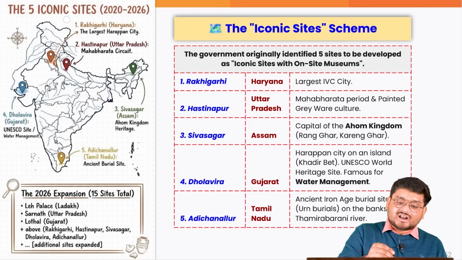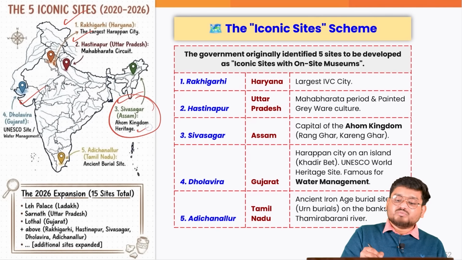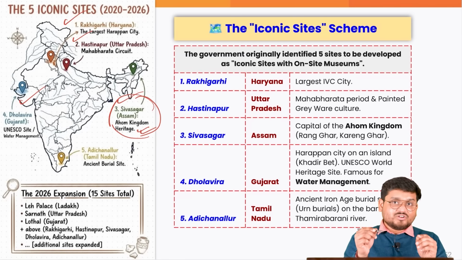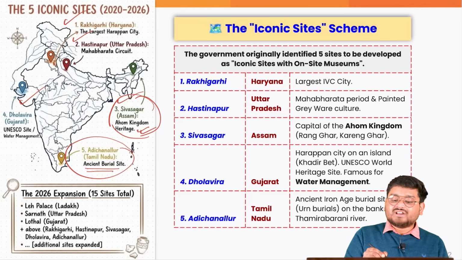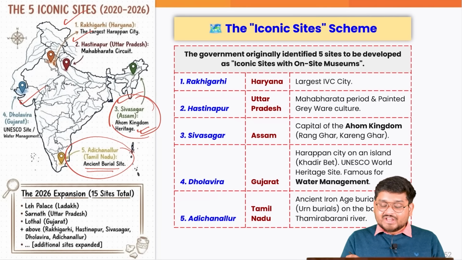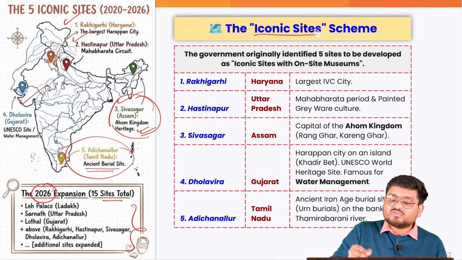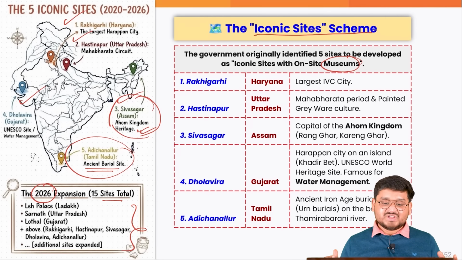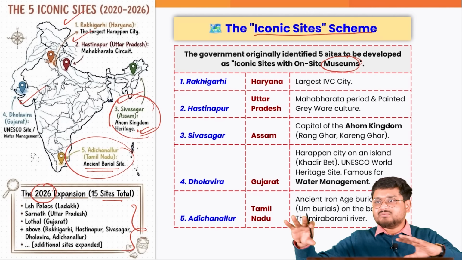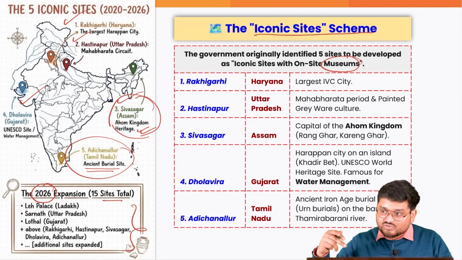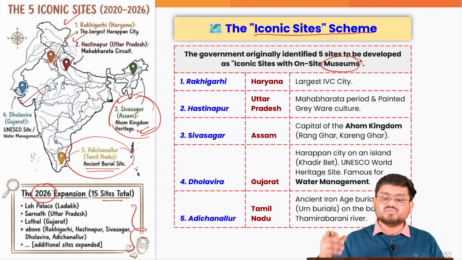So, for example, Rakhigarhi, Hastinapur, Dholavira, Shivsagar in Assam, which is trying to preserve the Ahom dynasty heritage, and also Adichanallur, which is an ancient burial site in Tamil Nadu. Correct? So in this current budget, this list has been expanded, but this is what is known as the iconic site scheme, where the government will develop these sites with on-site infrastructure and convert them into on-site museums. For example, if you go to Rakhigarhi, you will see ruins and mounds. You can move across the mounds and that will be a kind of living museum, right?